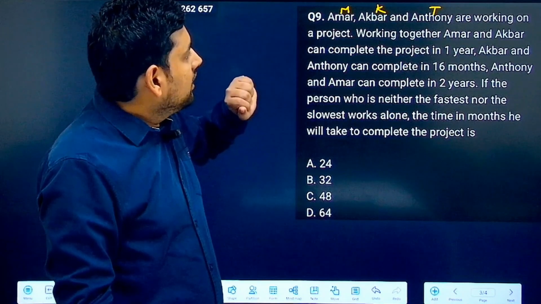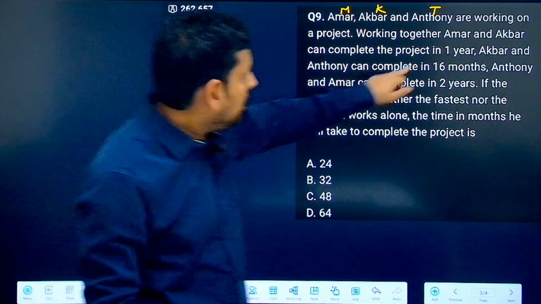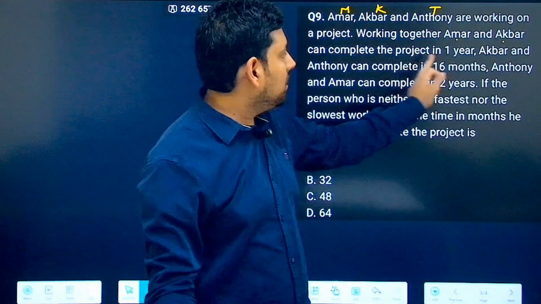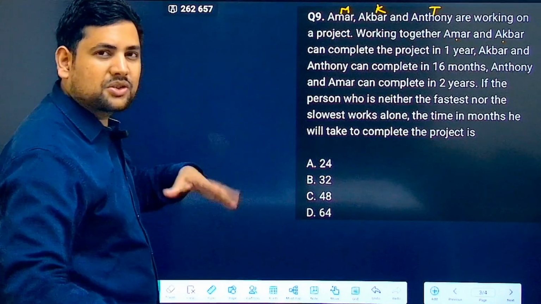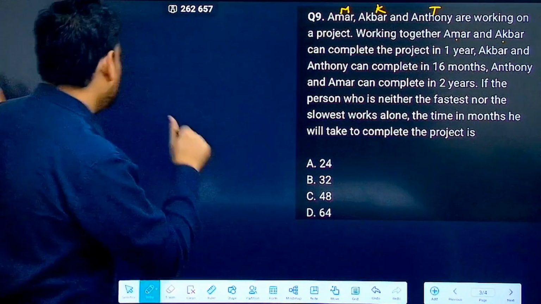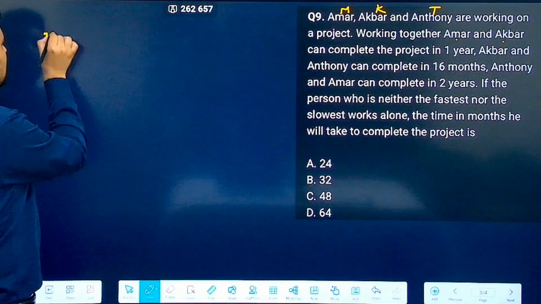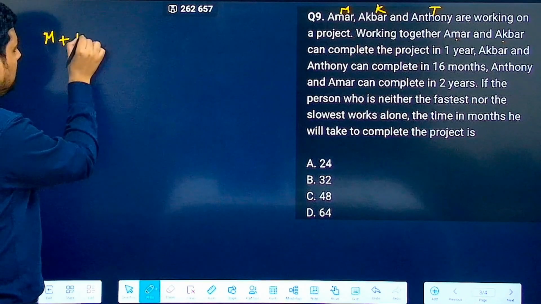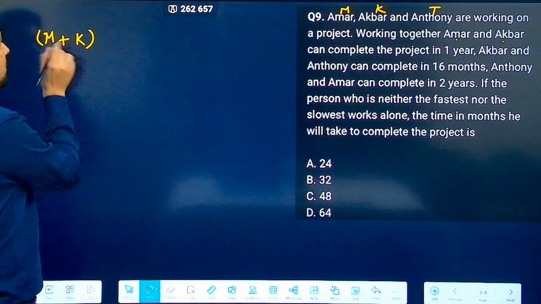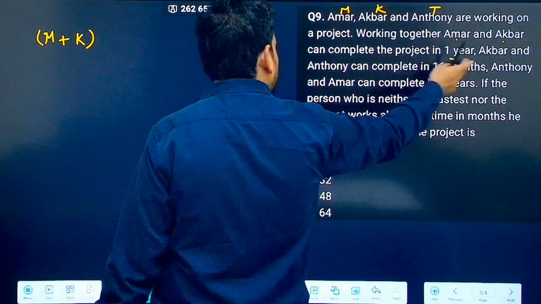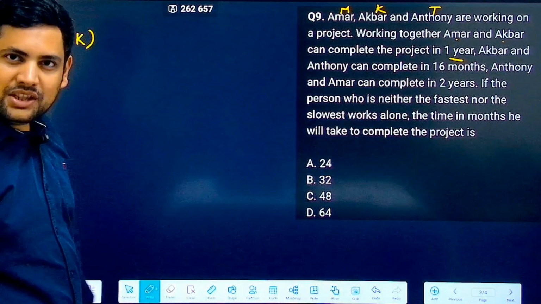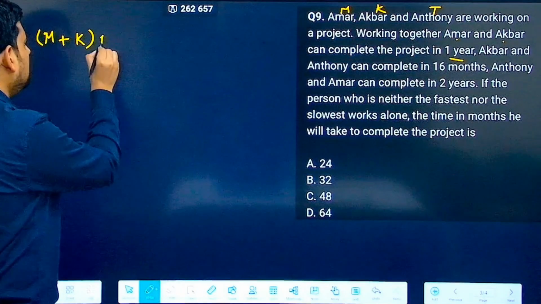Now it says in the first case, Amar and Akbar are working together to complete the project in 1 year. Then the next pair is taking 16 months. So basically I can write all of them. Now see, first Amar and Akbar, that means M plus K, correct? These are their efficiencies, M and K. Now how much time are they taking? They are taking 1 year. Can I write it as 12 months? Correct? So I write this into 12.